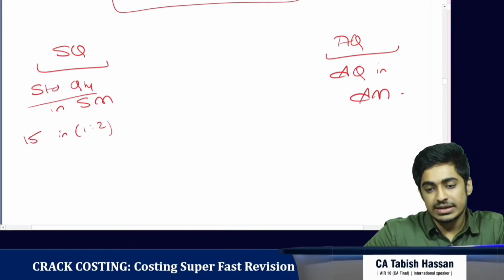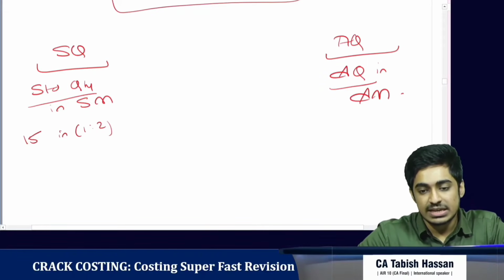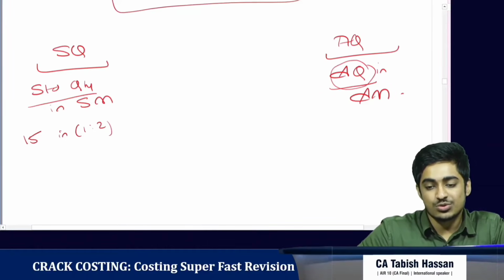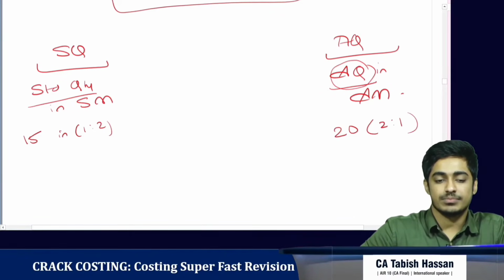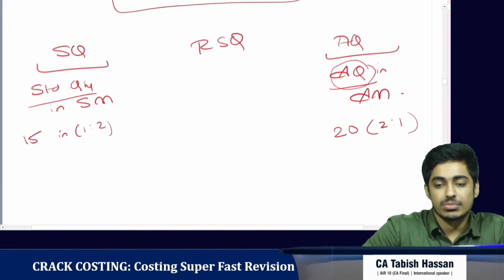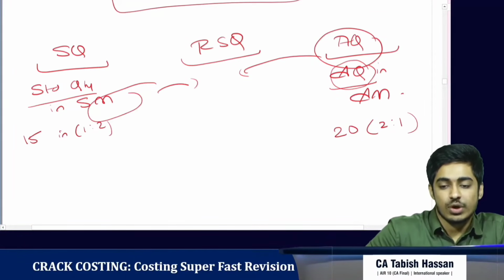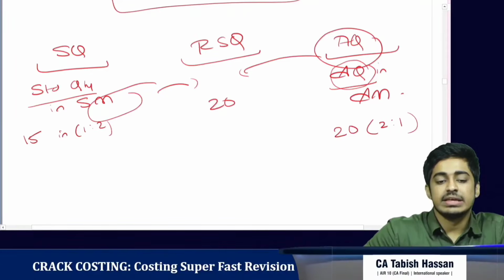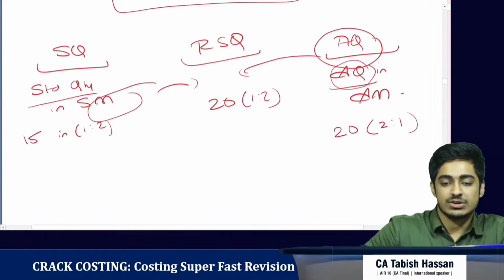Here, for example, I'll change the example for simplicity. I'll assume the actual quantity is 20, so 20 liters in the ratio 2:1. So what is revised standard quantity? It is actual quantity in standard mix. So actual quantity of 20 in the standard mix of 1:2. This gives us revised standard quantity.